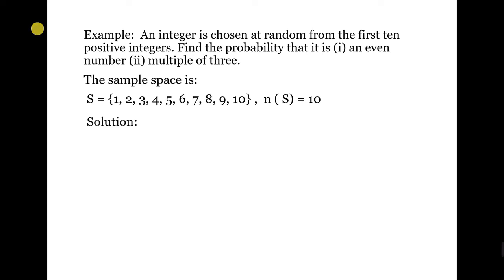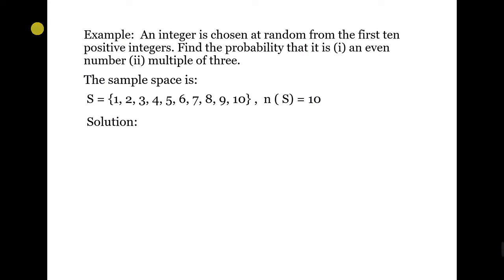Now let us solve the problem. As we can see, there are even and odd numbers in the sample space. Let us denote A as the event of choosing an even number, and B as the event of choosing a multiple of 3.